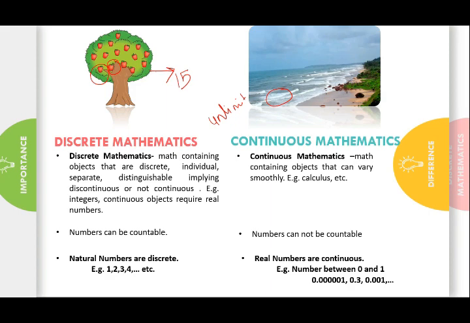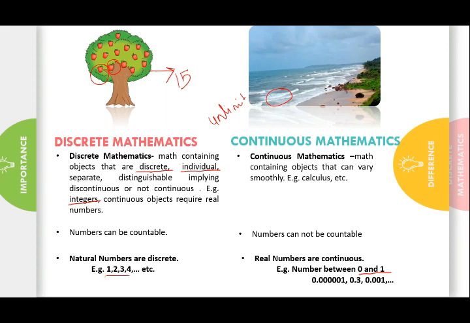So discrete mathematics is math in which every entity is discrete and individual, they are unique. There is separation from one entity to another. An example can be integers, because integers are separable. But if we try to count the numbers between 0 and 1, you can't say exactly how many are present. They are countless. So this is called continuous mathematics, and the other is discrete mathematics.